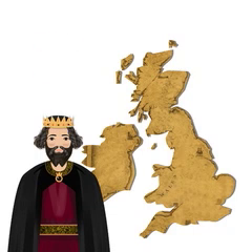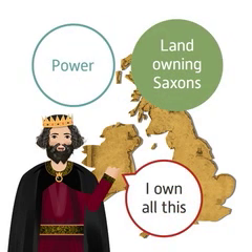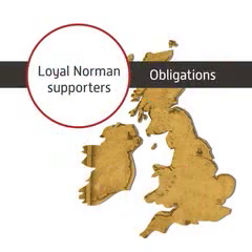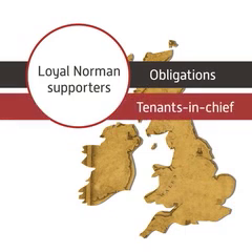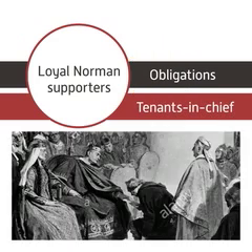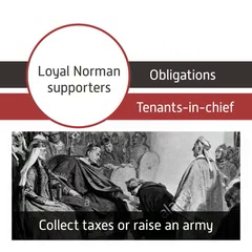Once he was crowned King of England, William I proclaimed that he owned all of the land in the country. This removed power from many land-owning Saxons. Their land was quickly redistributed amongst loyal Norman supporters with strict obligations. Men who were given land directly became tenants-in-chief. They swore homage, promising to collect taxes and to raise an army if they were required to do so.